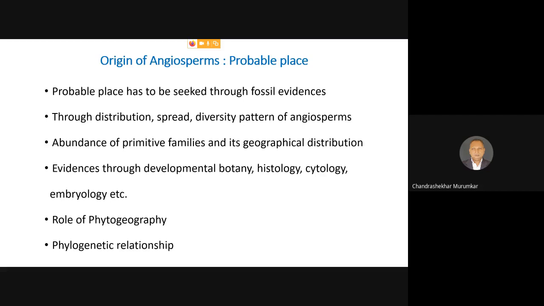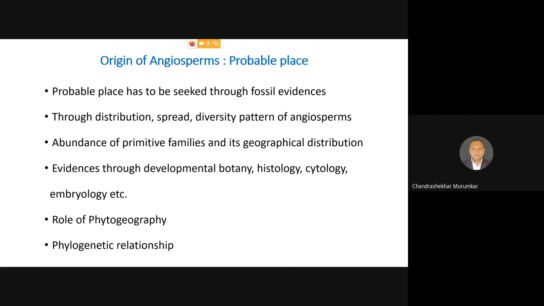Now, the probable place has to be sought, first, through the fossil evidences. Obviously, if we can pinpoint that this is a particular family which belongs to the primitive angiosperms, or this is a primitive or most primitive genus, we have to find whether such a type of fossil evidence is available from a given locality, from a given area. So first of all, we have to depend on what the fossil record says, which is spread all over the world.